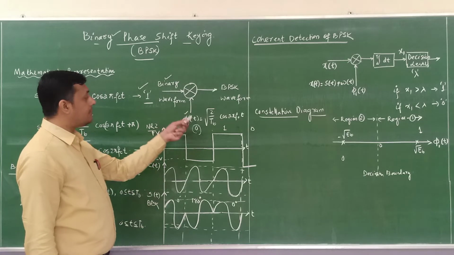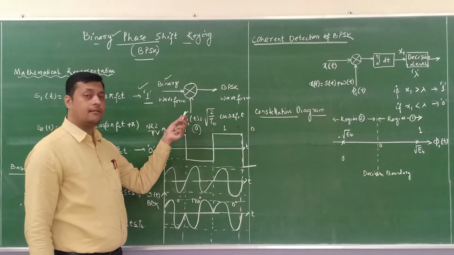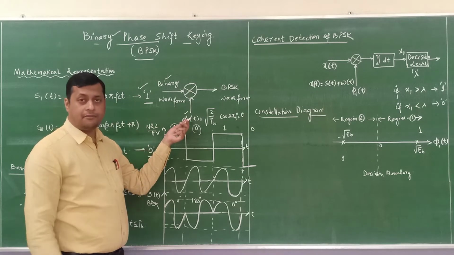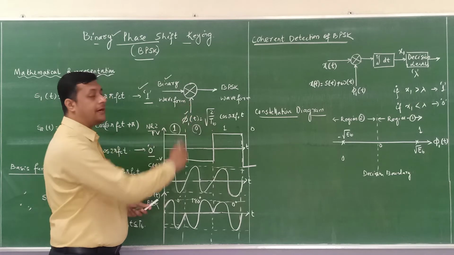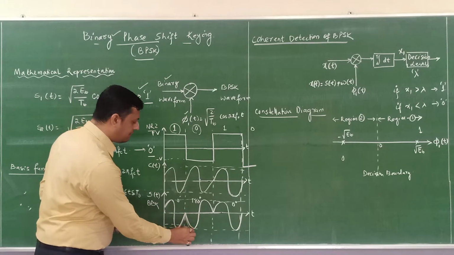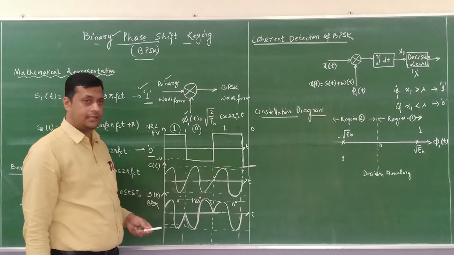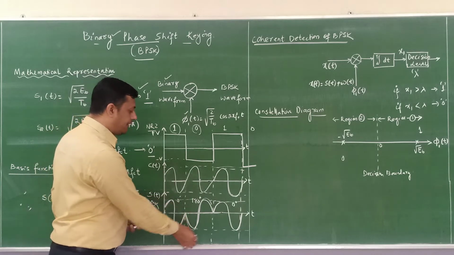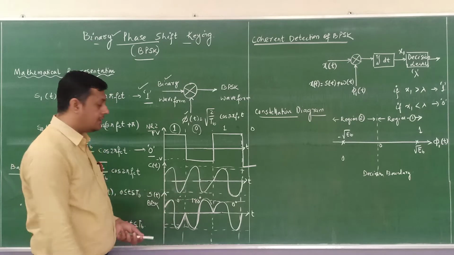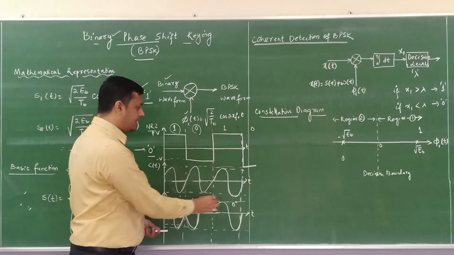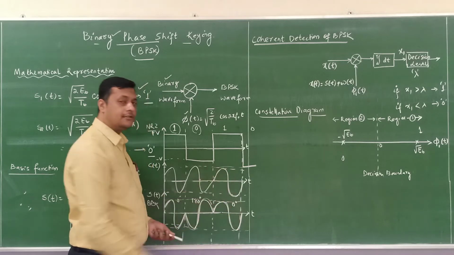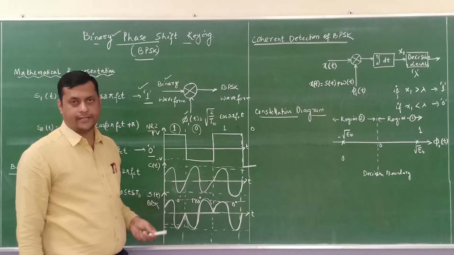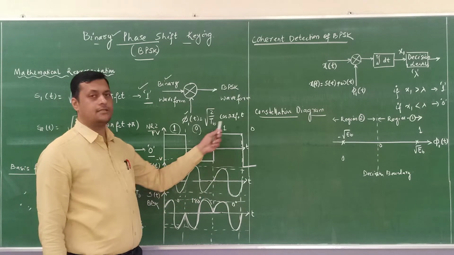But whenever there is a transition from 1 to 0, my phase must be changed. I will tune this carrier, or this basis function, in such a manner that I provide a 180 degree phase shift to represent the binary bit 0. So initially it is 0 degrees, then when 0 is identified, its phase is changed to 180 degrees. Then again from 0 to 1, it means 180 degrees to 0 degrees it will transit. So these are the transition points at which the phase conversion takes place: 1 to 0 and 0 to 1.